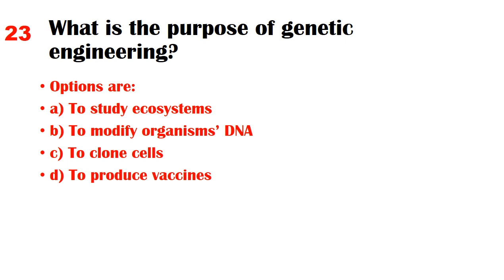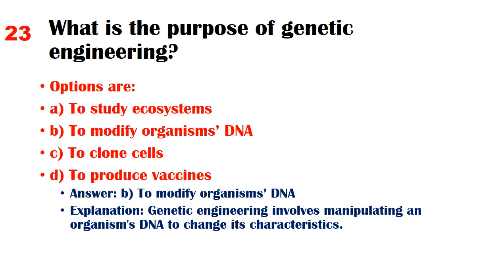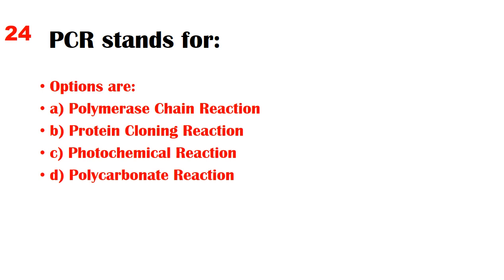Options are A. To study ecosystems, B. To modify organisms' DNA, C. To clone cells, D. To produce vaccines. Answer: B. To modify organisms' DNA. Explanation: Genetic engineering involves manipulating an organism's DNA to change its characteristics.